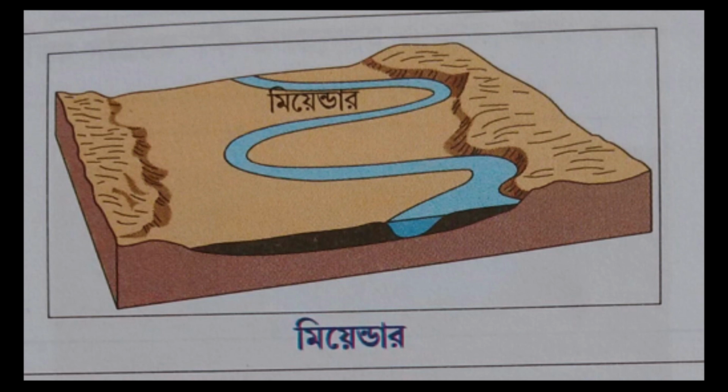In the middle course of a river, the valley becomes wider and the slope of the land is very gentle. So the river flows in an irregular path, or its flow is deflected and moves to the opposite bank where erosion begins.